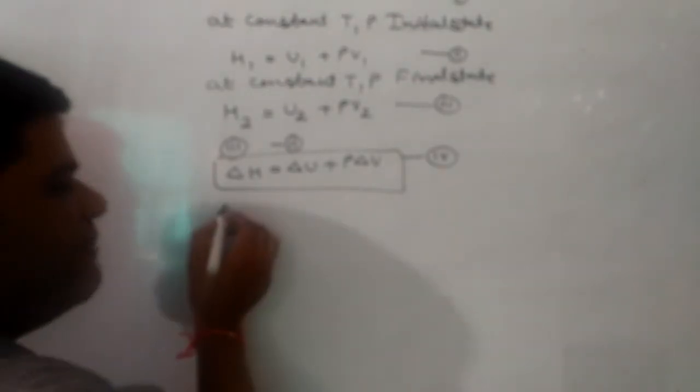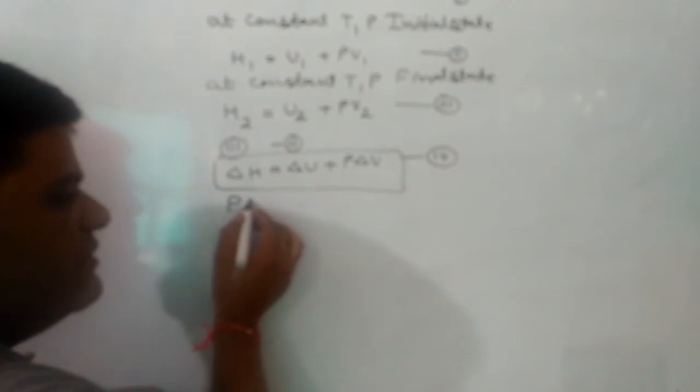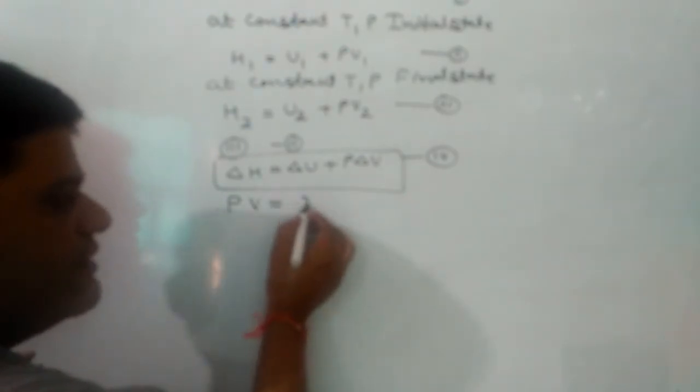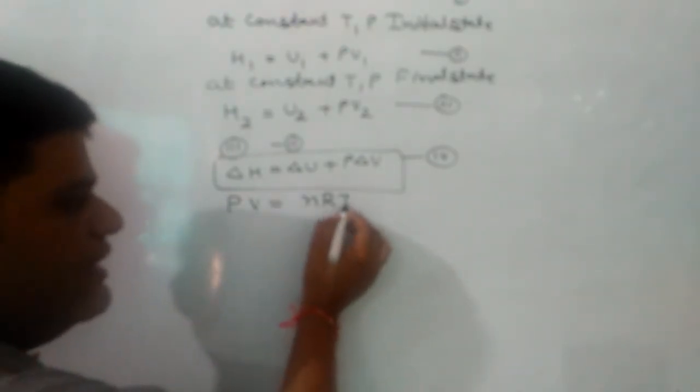Delta H is equal to delta U plus P delta V. Delta H is the enthalpy change, delta U is the internal energy change, P is pressure and delta V is the change in volume. Now we can simplify it by using the ideal gas equation. We know according to the ideal gas equation, PV is equal to nRT.